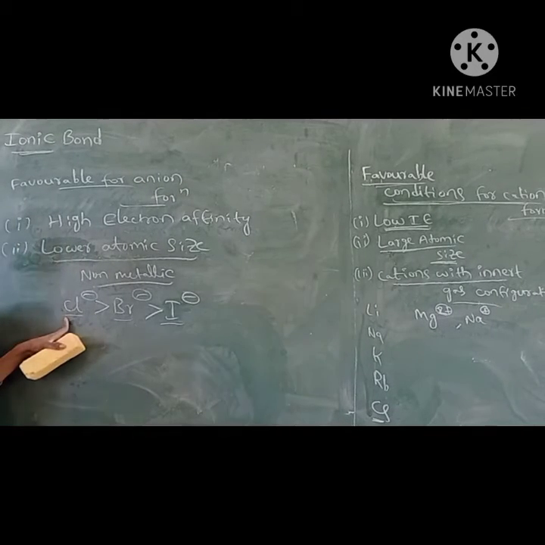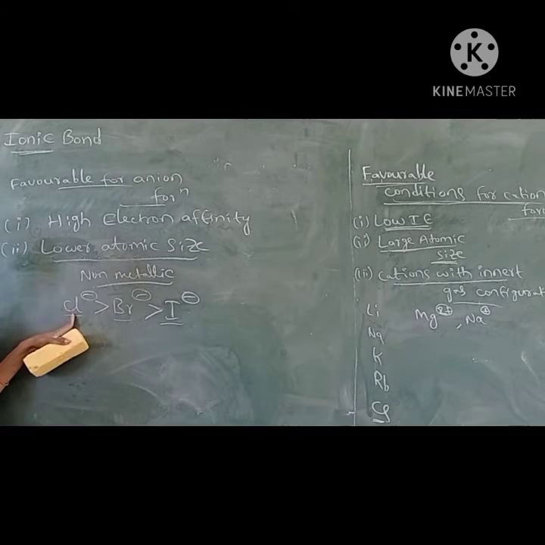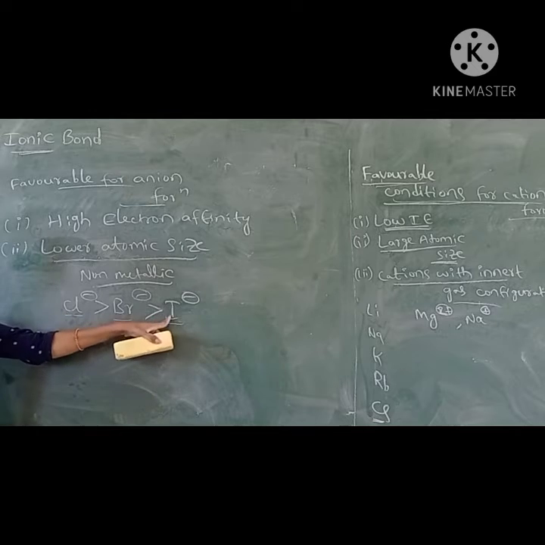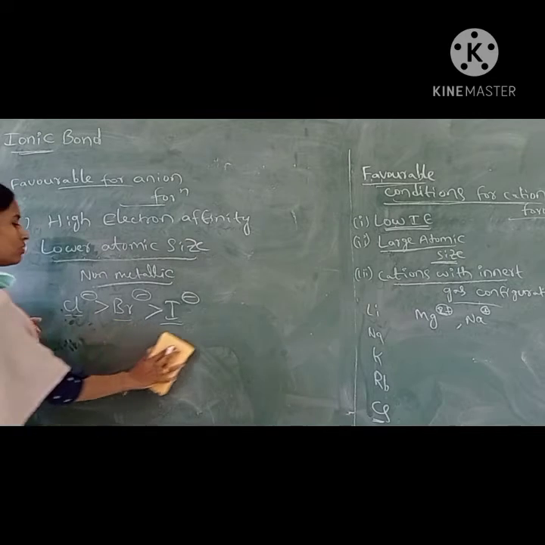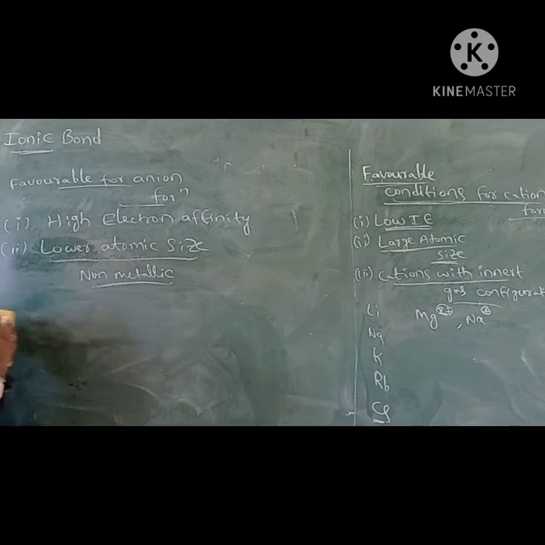Which will form the anion more readily? Chlorine will form the anion readily, because from top to bottom size increases, which means chlorine will have a smaller size than iodine. Because of its smaller size, it will readily accept the electron and form the negative ion. So this is the second favorable condition.